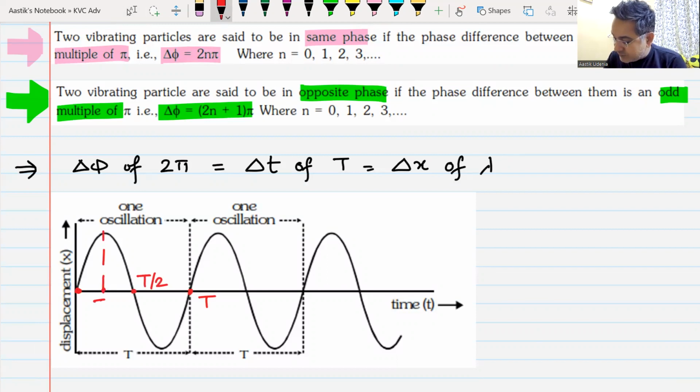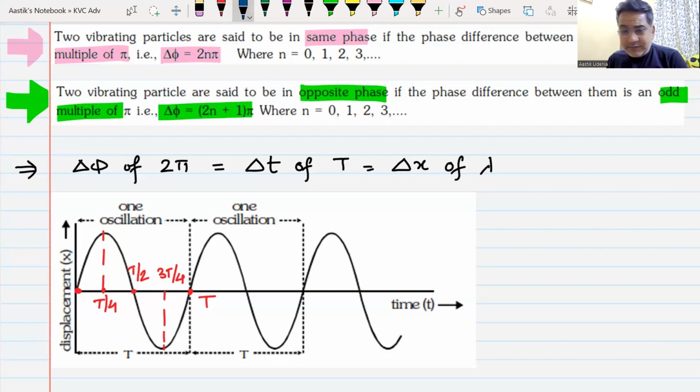Time here will be T by 4. Time here would be 3T by 4.